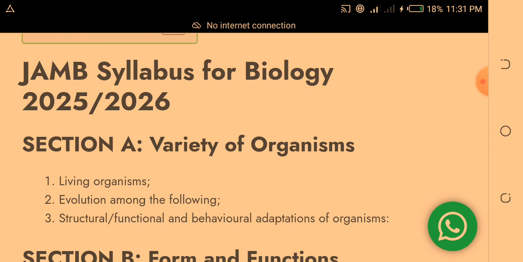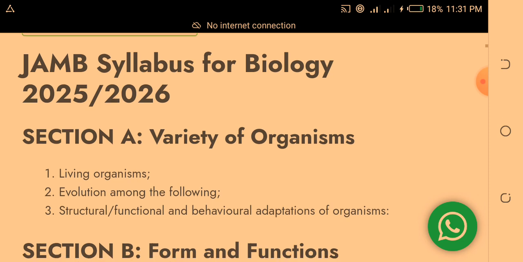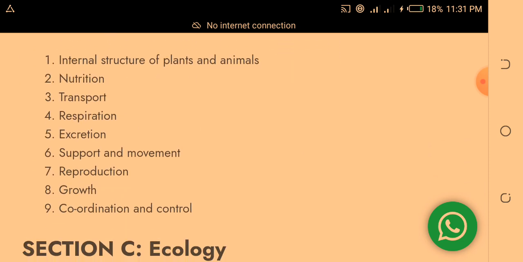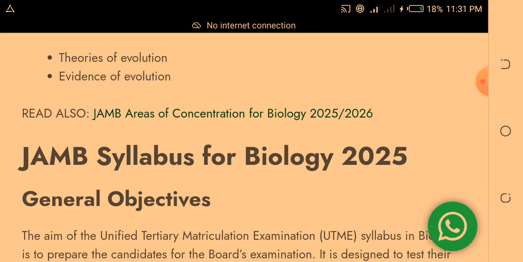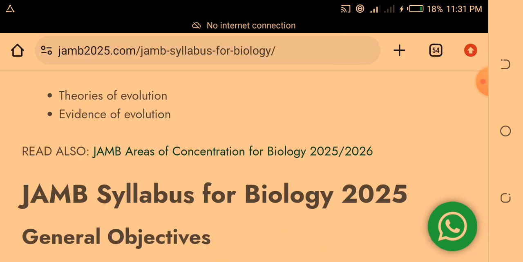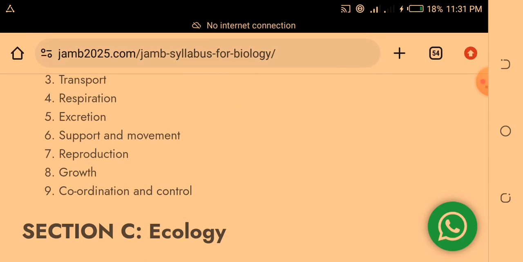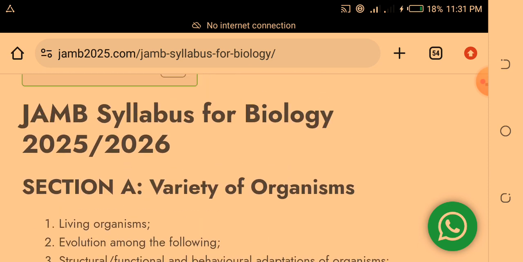You already know that JAMB has brought out specific topics that will come out. So you don't need to read all the topics in your big voluminous biology textbook. What you need to do is just pay attention to the following topics I will be mentioning, because they are the exact ones that JAMB has brought out. So just follow me as we go.